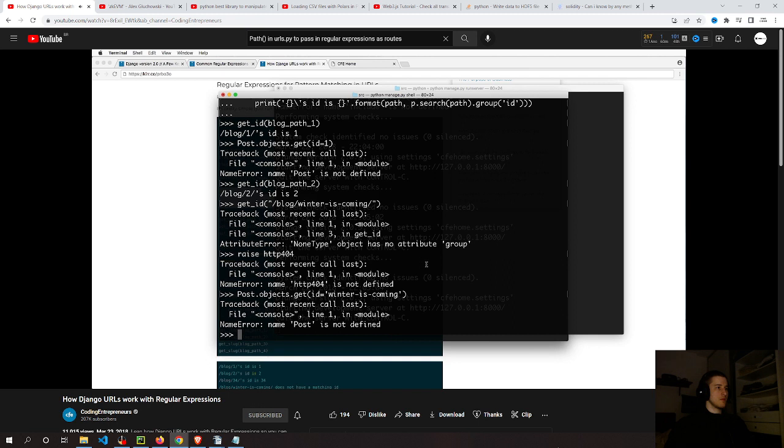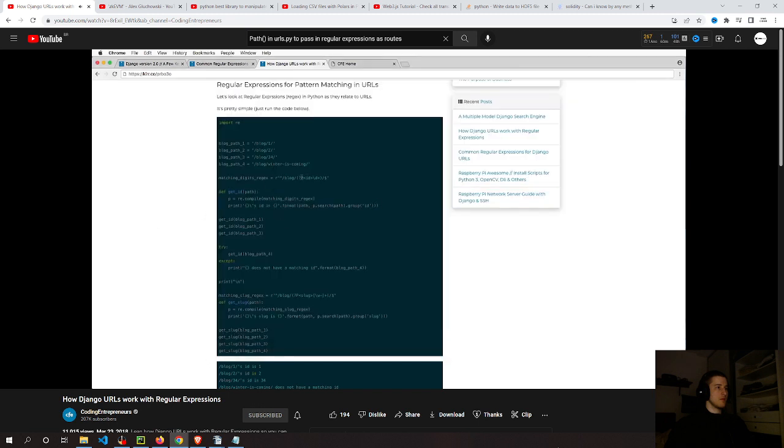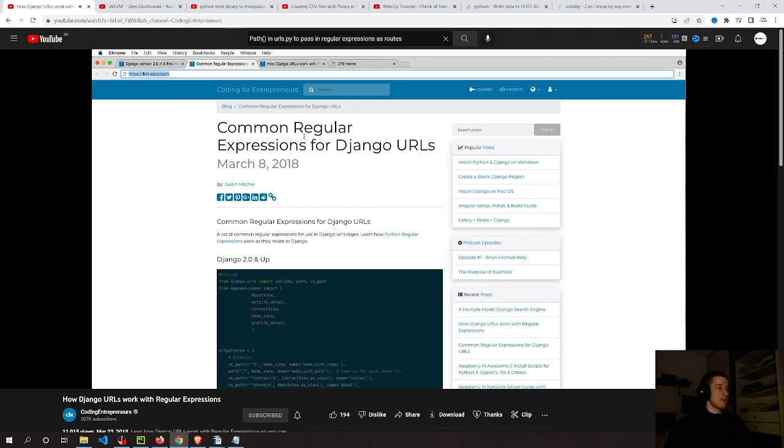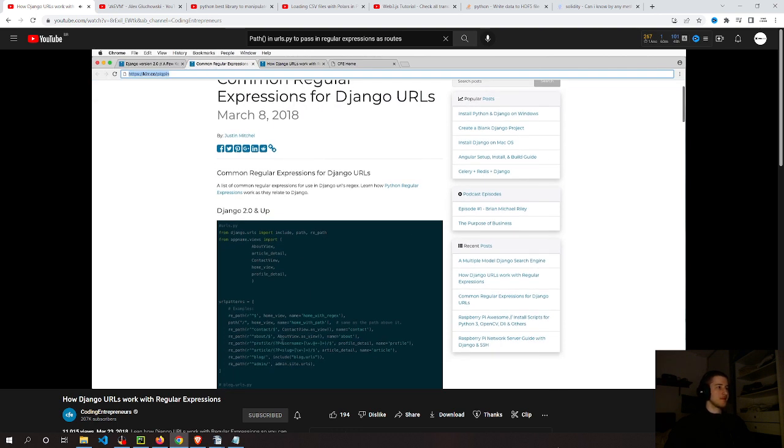I mean, if you just understand that piece, knowing that whatever's in that regular expression turns into the keyword argument that's passed to your view, I'll get to that in a second, and you know that whatever's in here is validated against the path. If you know just those two things, you probably have a really good understanding of how regular expressions work, and you can go into our common regular expressions guide for Django URLs located right there, and that will show you a lot of these different regular expressions you may see in any given URL, such as username, slug, and so on.